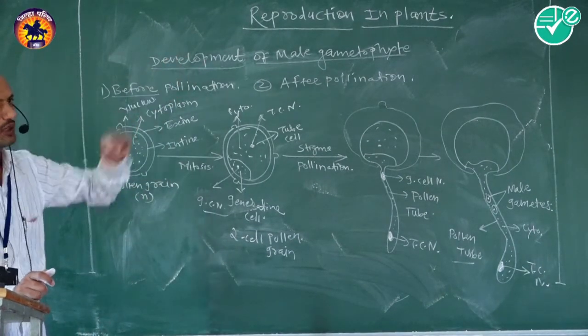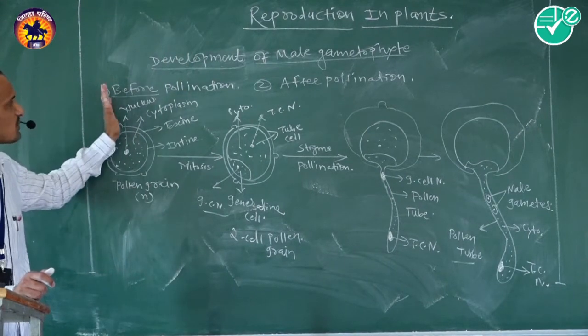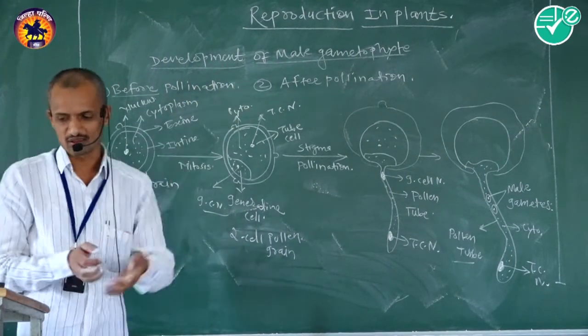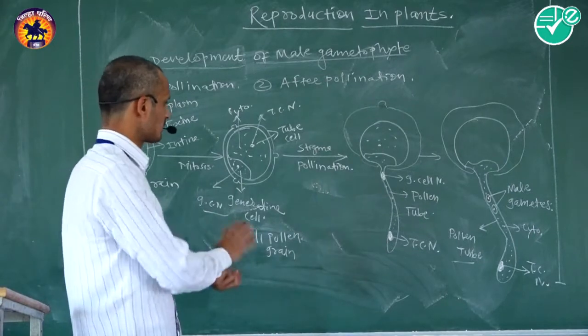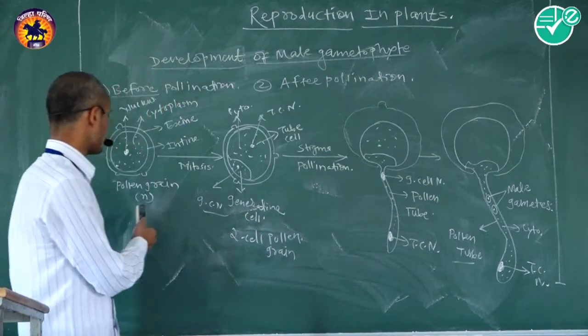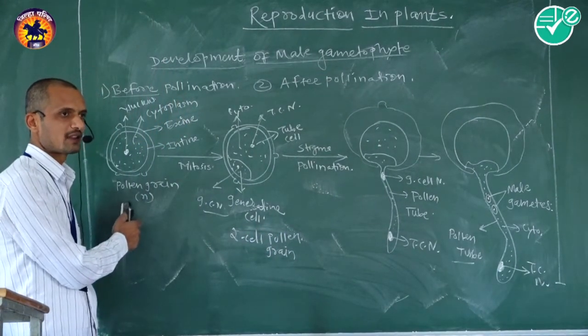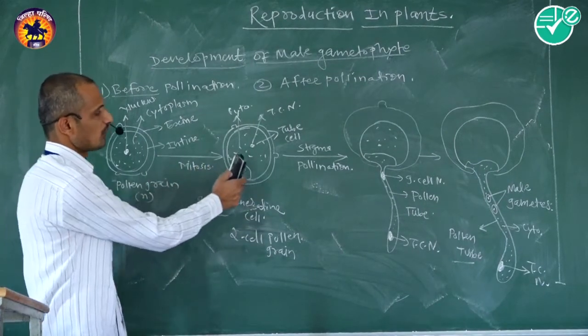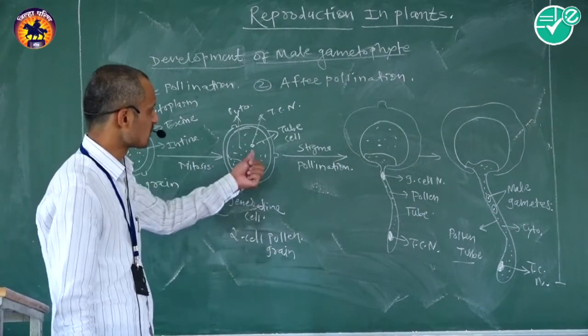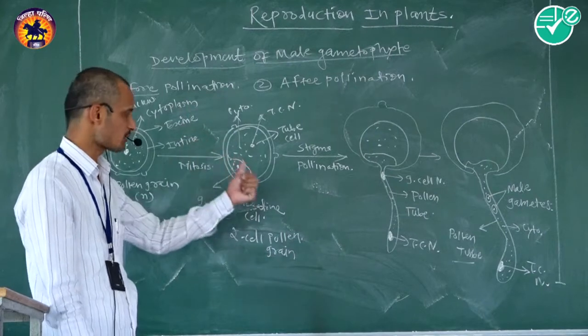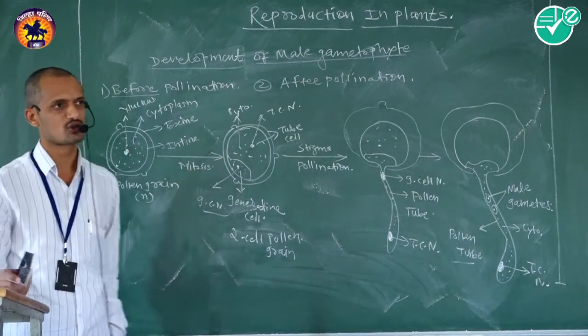This type of development gets completed within two steps. First one is before pollination and second one is after pollination. Before pollination, the haploid pollen grain divides by mitosis to form two unequal cells. The larger cell is called the tube cell, and the smaller cell is called the generative cell.